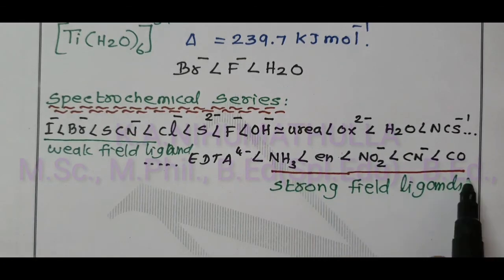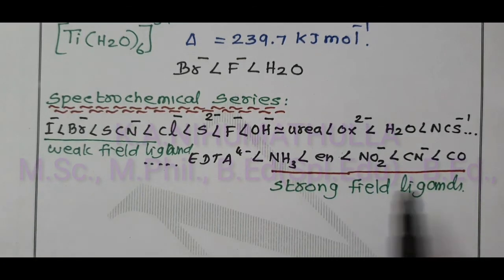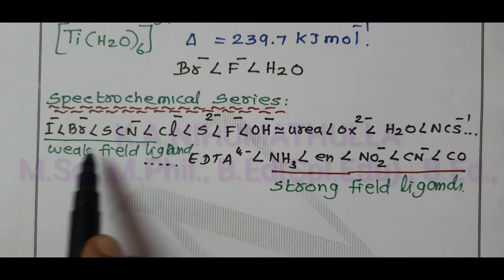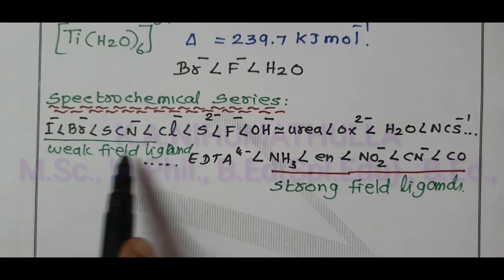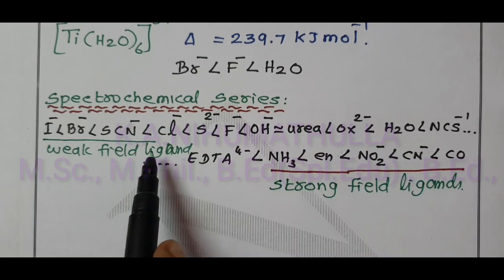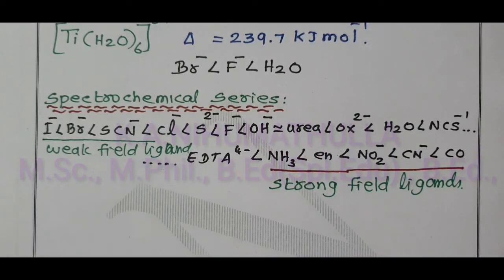This causes larger crystal field splitting, and this causes smaller crystal field splitting. Therefore, these are called weak field ligands. This is about the crystal field splitting energy and the nature of ligand.